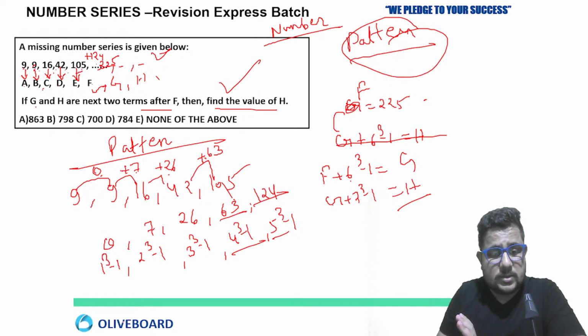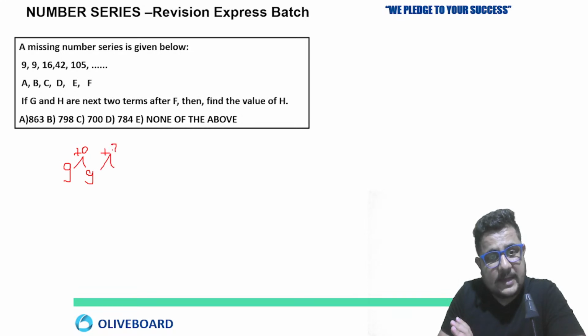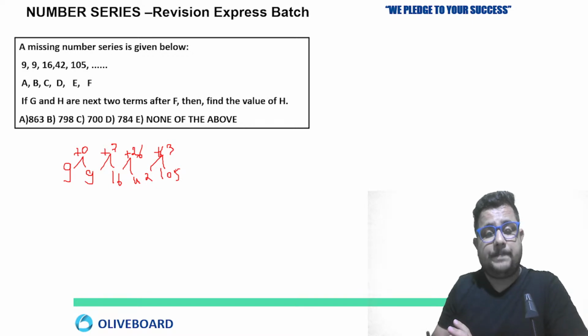So I'm explaining it in detail now. I'm writing down everything here. 9 plus 0, then plus 7 is 16. Then 16 plus 26 is 42. Then 42 plus 63 is 105.